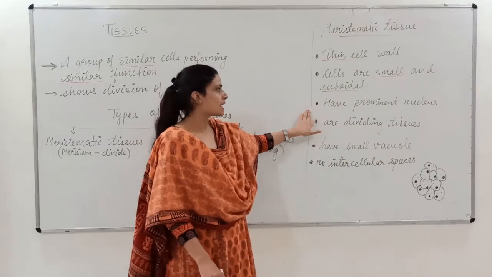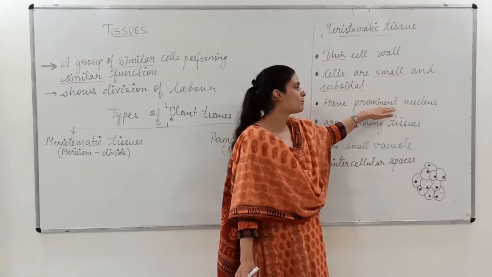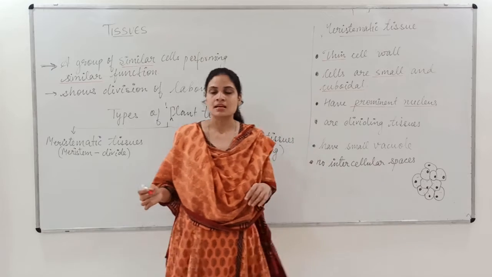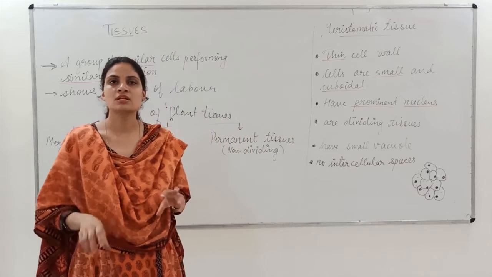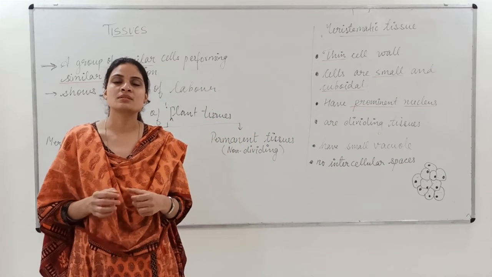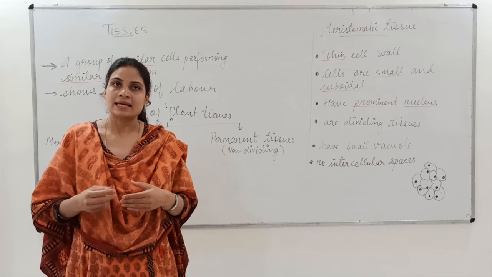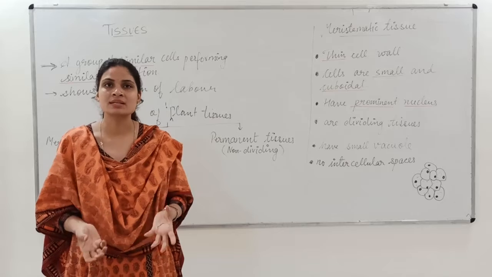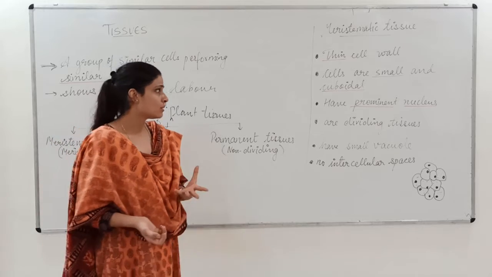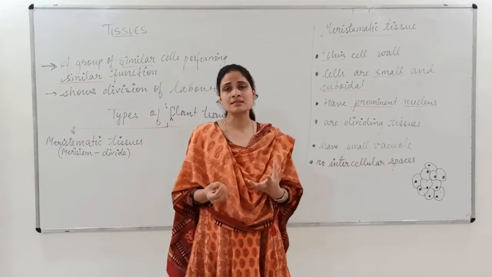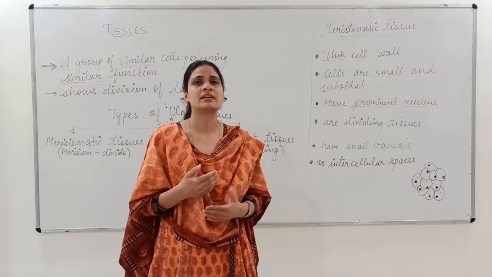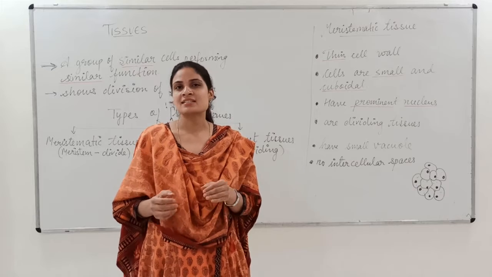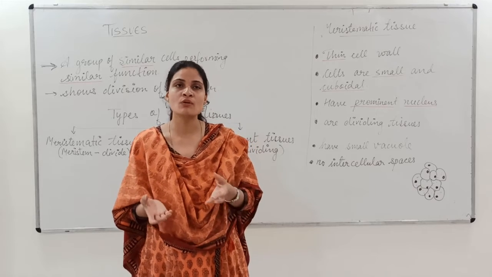Now the third characteristic is that they have a prominent nucleus. As you know about cells, the cell has a nucleus which performs the different functions of the cell. It can be excretion, it can be respiration, it can be protein synthesis, it can be anything. So since these cells are living and dividing, they will have a prominent nucleus, or we can say they have a brain in the form of a nucleus.